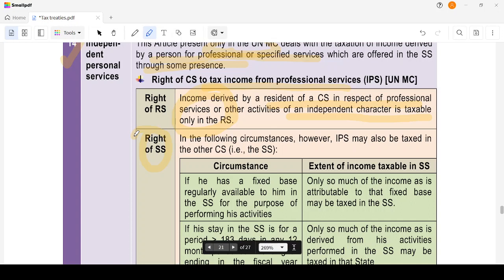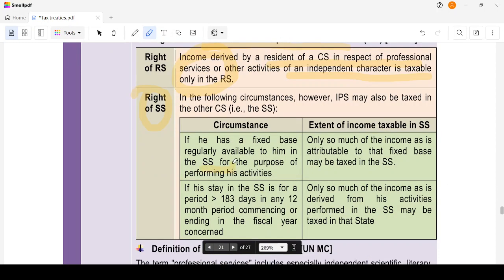However, in the following circumstances, the right is given to the source state. If he has a fixed base regularly available to him in the source state, then only so much of the income attributable to that fixed base may be taxed in the source state.